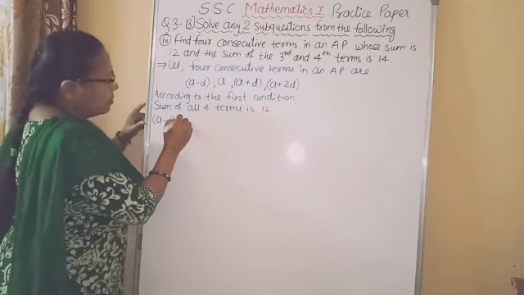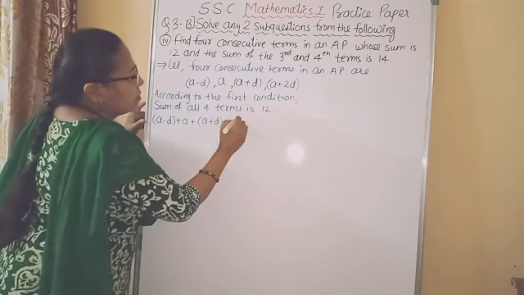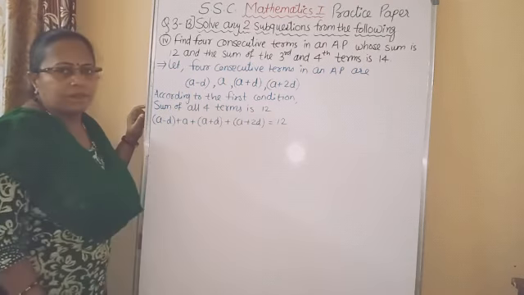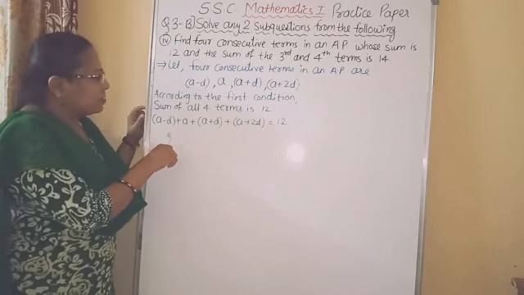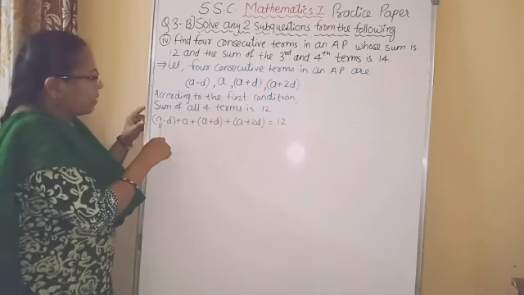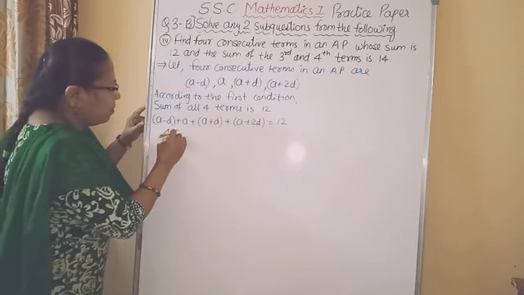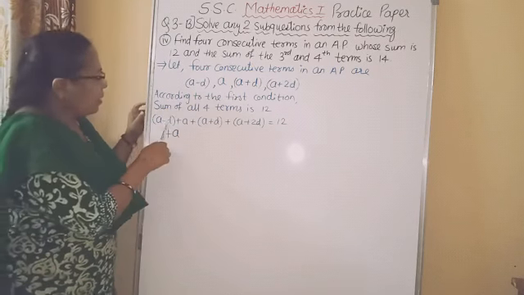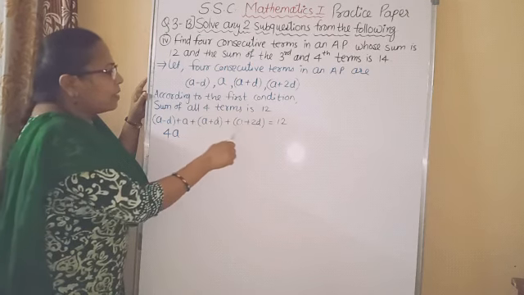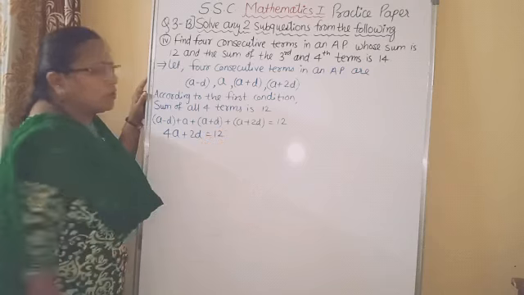A minus D plus A plus A plus D plus A plus 2D is equal to 12. Now like algebraic expressions, we have to add these terms. First A plus A plus A plus A, 4A. Then minus D and plus D gets cancelled. So plus 2D remains, equal to 12.